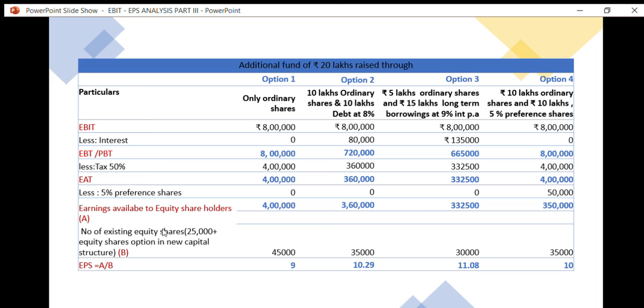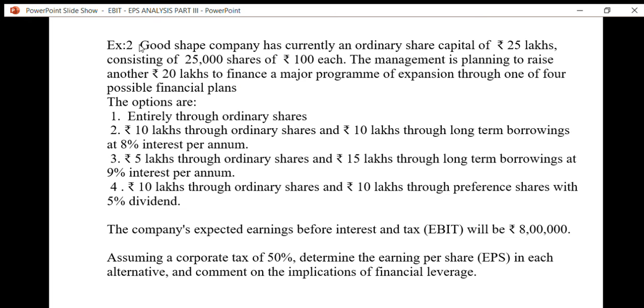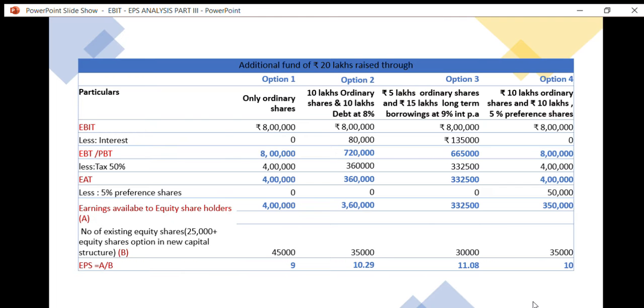Once we get the earnings available to equity shareholders, next we need to find out the number of existing equity shares of the company. Here it is said that the company already has an equity share capital of 25 lakhs consisting of 25,000 shares of 100 each. And again it is considering 4 options under which it wants to raise 20 lakhs.